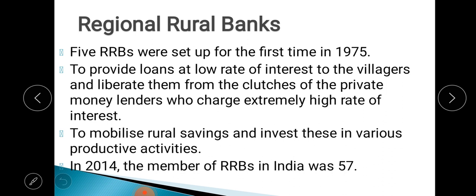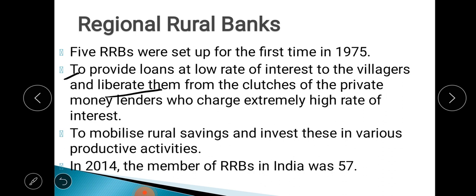First, to provide loans at a low rate of interest to the villagers and liberate them, meaning to free them, from the clutches of the private money lenders who charge an extremely high rate of interest. That means when the villagers take loans from those money lenders, those rich people, they charge a very high rate of interest, which becomes difficult for the villagers to repay. When they have to return the loan amount, they have to pay a very high rate of interest.